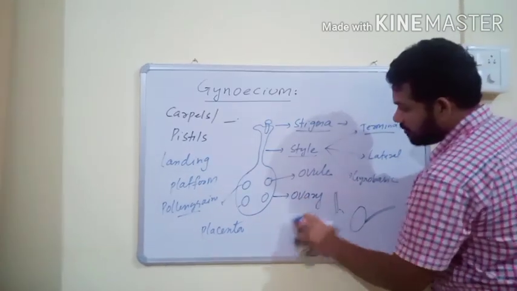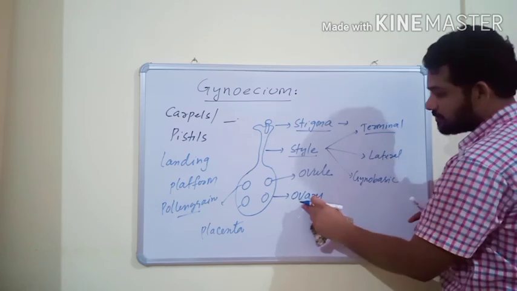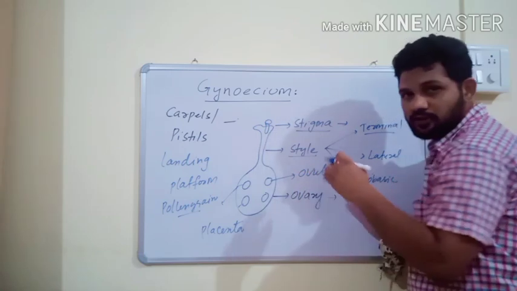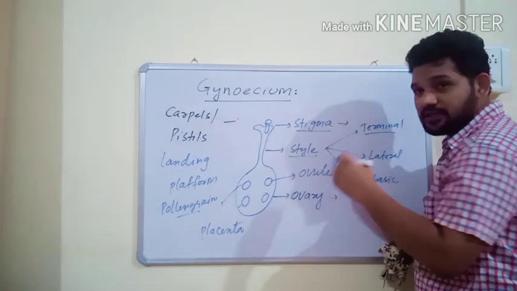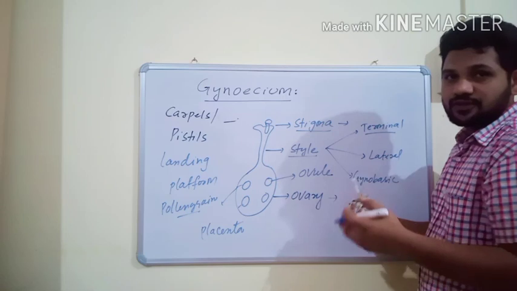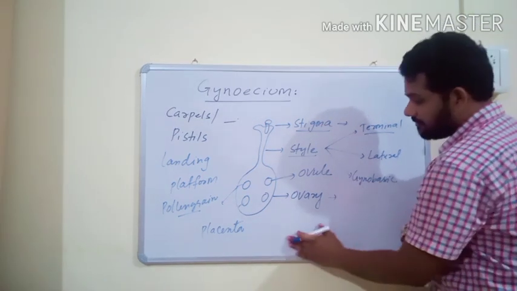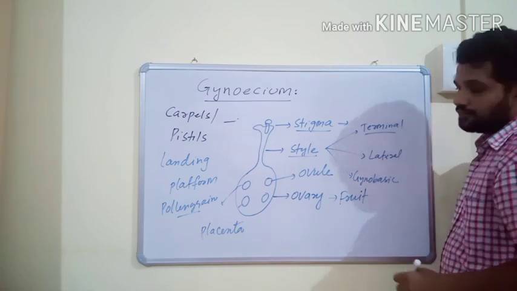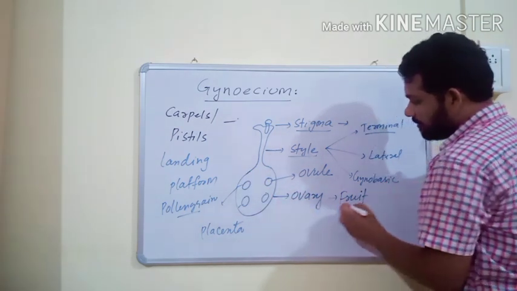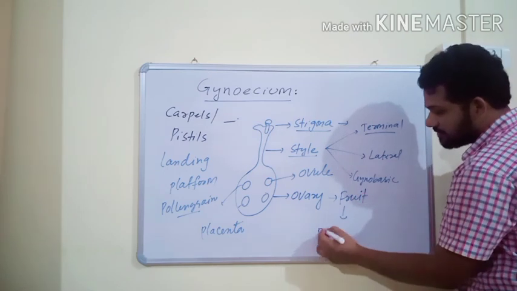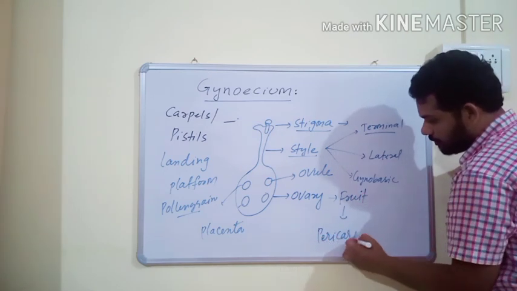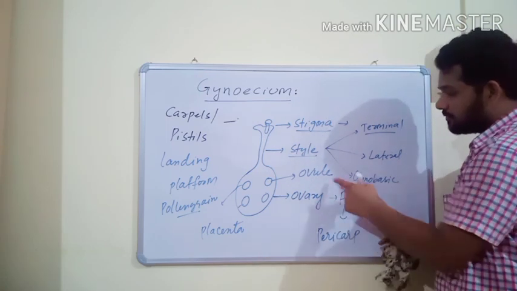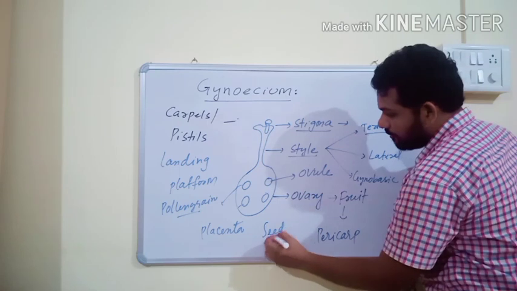And the innermost swollen part is called ovary. The ovule is the site of fertilization, meaning fusion of both male and female gametes. After fertilization, the ovary transforms into fruit, and the ovary wall transforms into the fruit wall, which is known as pericarp. After fertilization, the ovary becomes fruit and the ovule becomes seed.